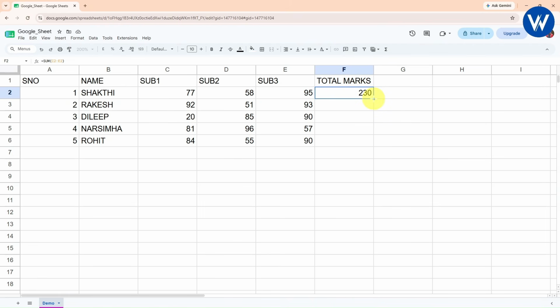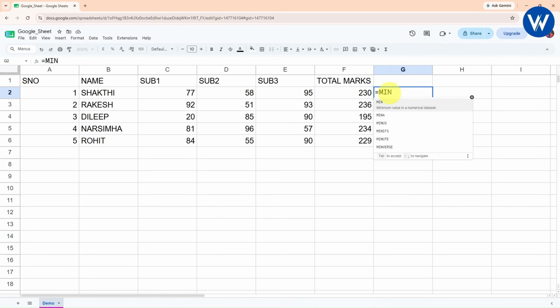In the same way you can use the fill handle and finally we can see the total marks for each student. So this is the power of using the SUM formula, which is an arithmetic function. In the same way guys, you can find the minimum, maximum, and average marks for each student. I think most of you already know these are very simple formulas. Equal to MIN, equal to MAX. Okay, in the same way equal to AVERAGE.